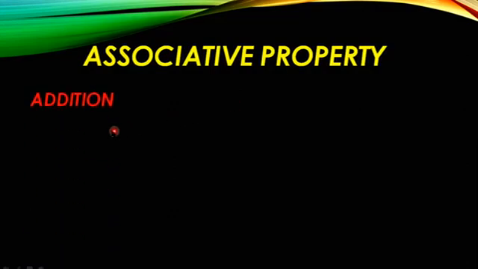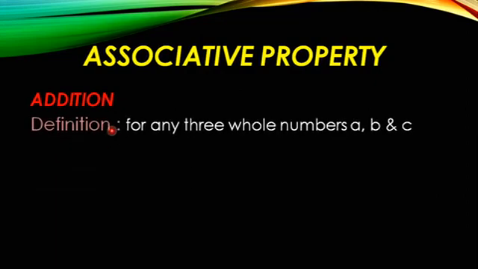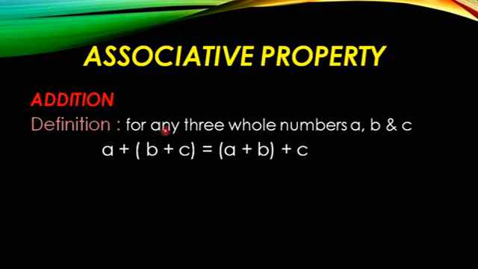Here, in the same way as we have learned in closure property and commutative property, addition, subtraction, multiplication and division, we will see here also. Addition. For any three whole numbers A, B, C, A plus B plus C equals A plus B plus C. You should remember one thing: in closure property we take one number only, in commutative property we take two numbers, and here in associative property we have to take three numbers.